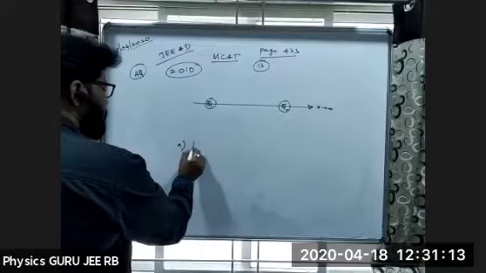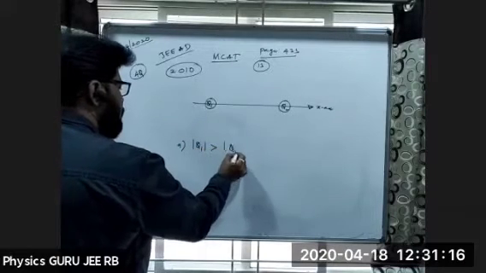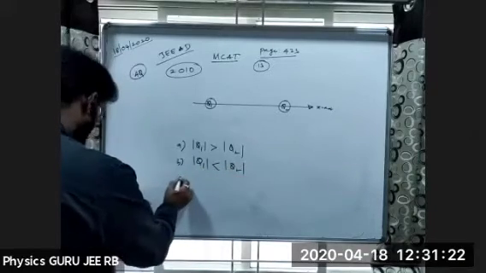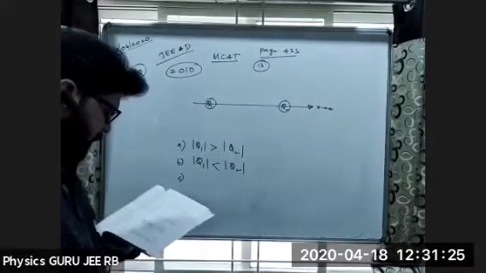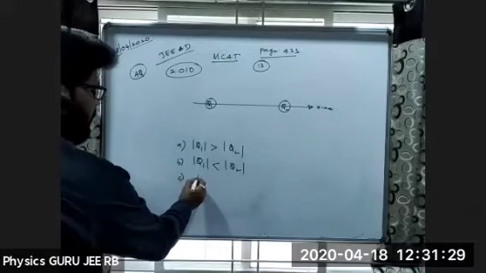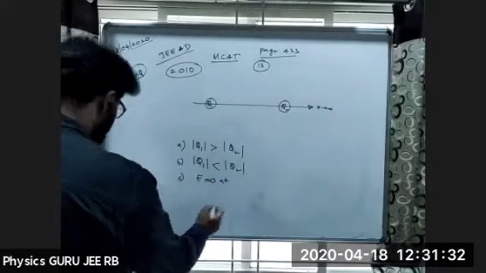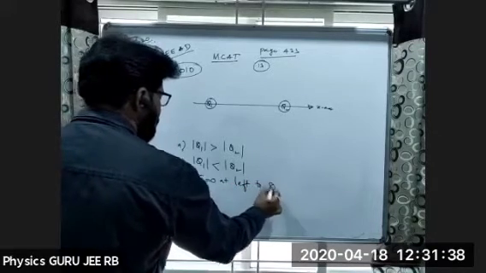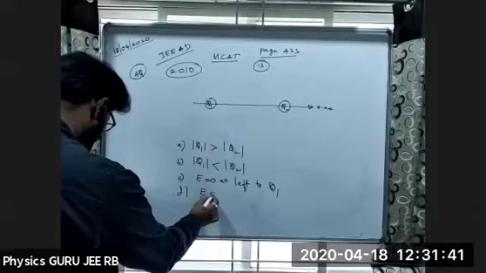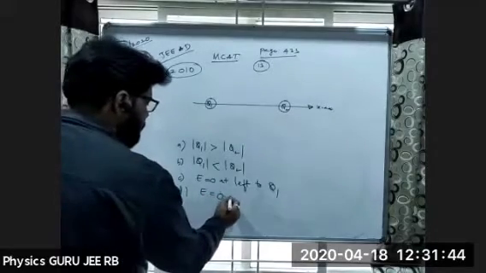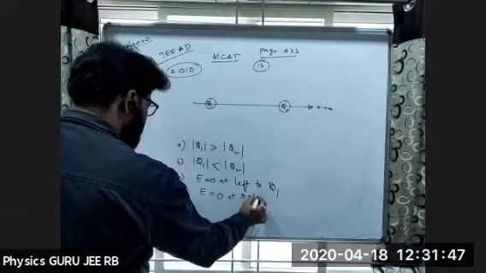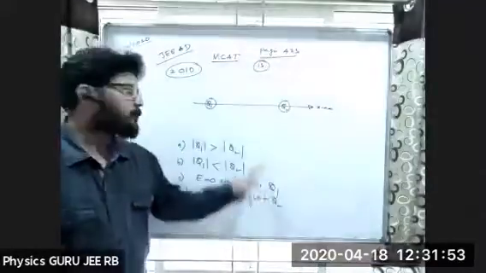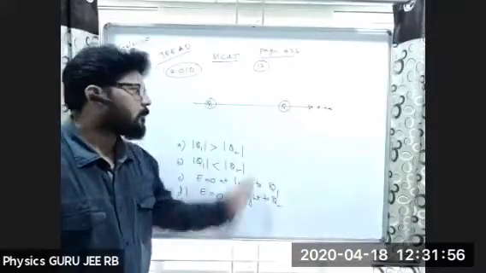Options, first we'll write the options. Option A: magnitude of Q1 is greater than magnitude of Q2. Option B: magnitude of Q1 is less than magnitude of Q2. Option C: at finite distance, electric field E will be 0 to the left of Q1. Option D: E is equal to 0 to the right of Q2. So these are the options given.